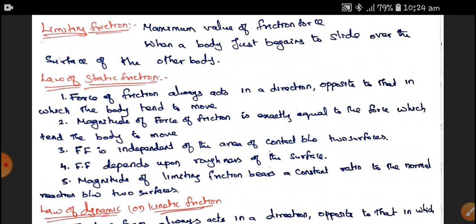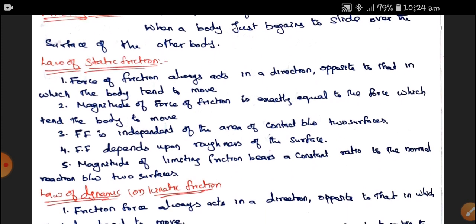The force of friction always acts in the direction opposite to that in which the body tends to move. Therefore, static or dynamic friction always acts opposite to the direction the body tends to move. Next, the magnitude of the force of friction is exactly equal to the force which the body tends to move.